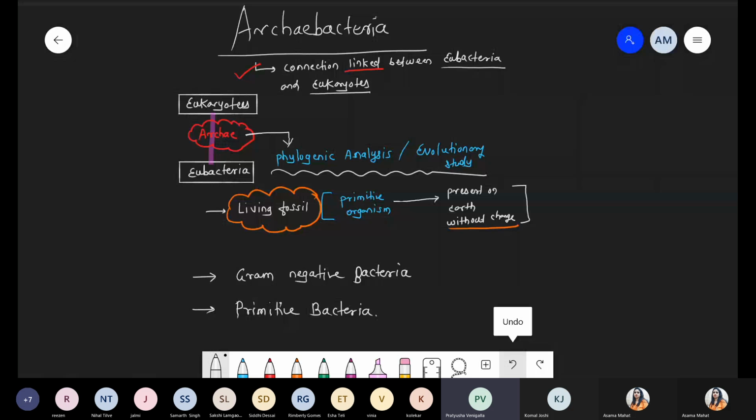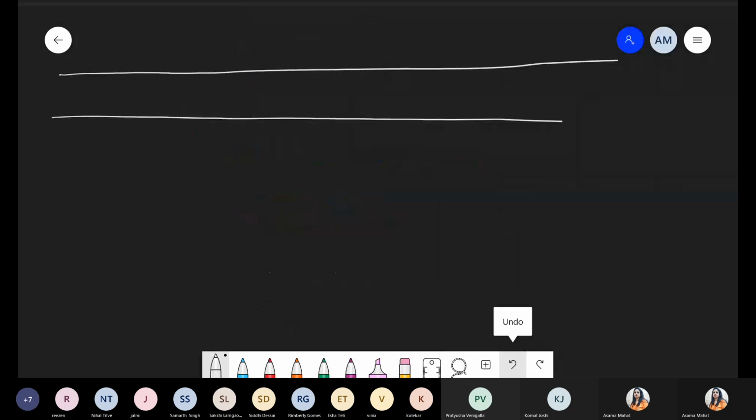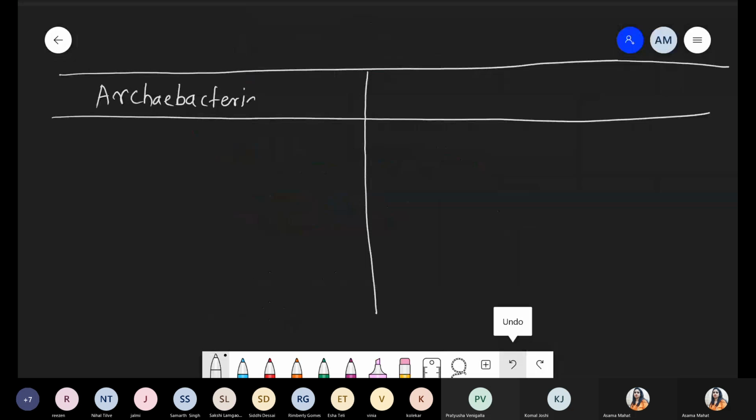Okay, so next we are talking about the main difference. Why do we say archaebacteria survive in extreme conditions? Why are these primitive bacteria? Why do they show a connecting link? Why do they differ? So divide your page into two parts, and now we take the very basic differences between the primitive bacteria, that is archaebacteria, and the other bacteria, that is eubacteria.